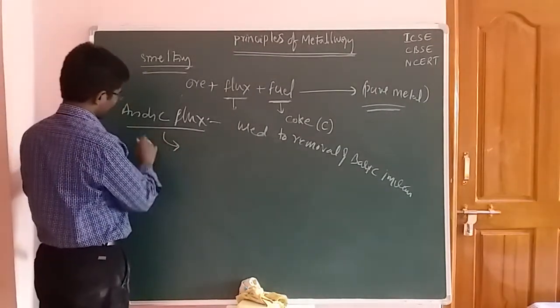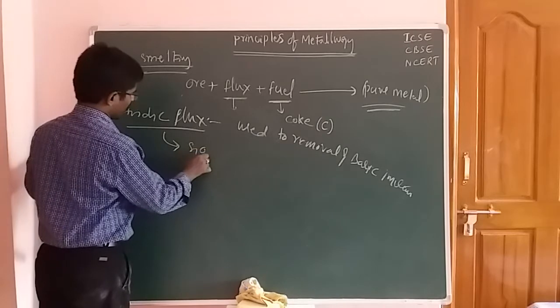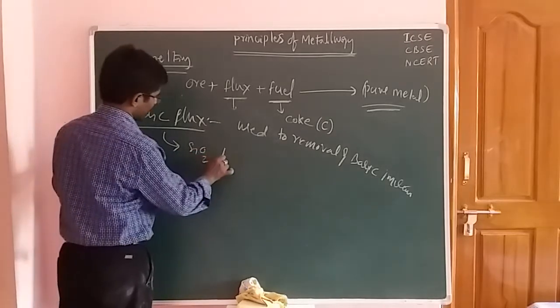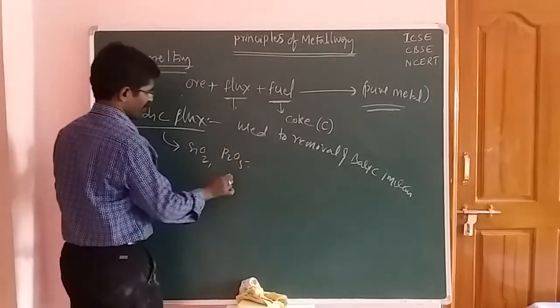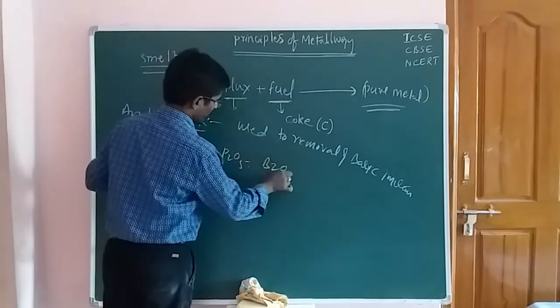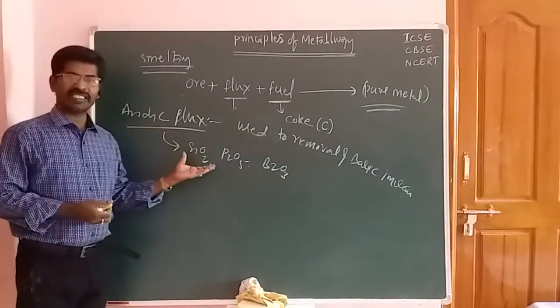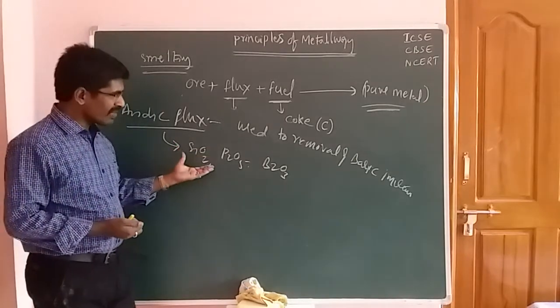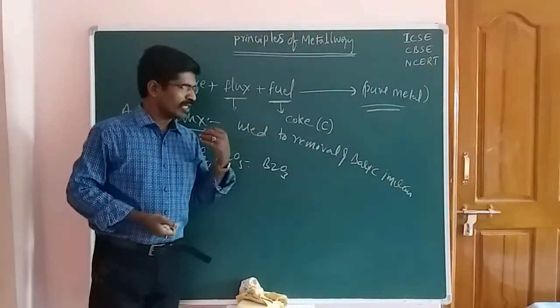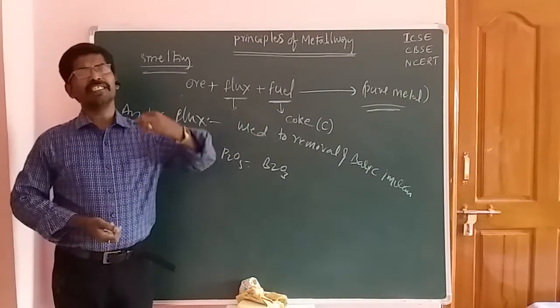For acidic flux, you have to take SiO2 as an acidic flux, and the next one, P2O5, is an acidic flux, and the next one, B2O3, is an acidic flux. So these are the acidic fluxes. These fluxes are used to remove basic impurities.